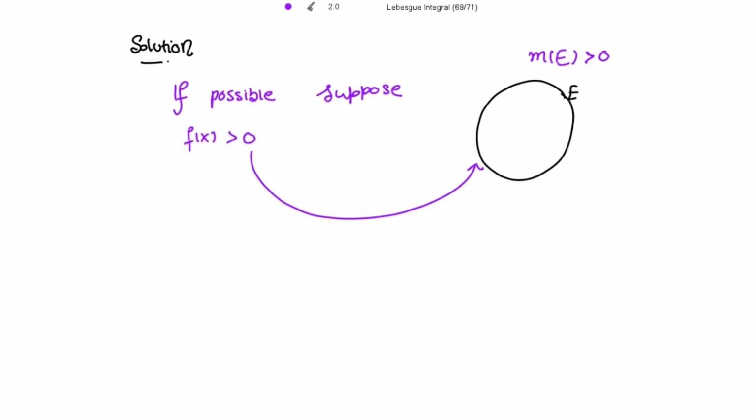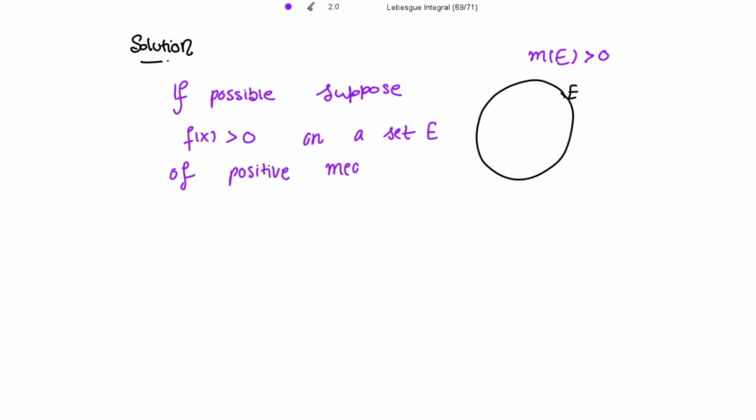This is a set E and the measure of set E is strictly positive. Positive measure means that its size is greater than 0, right?